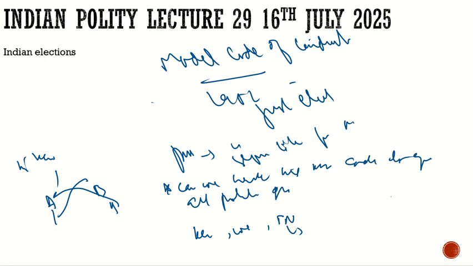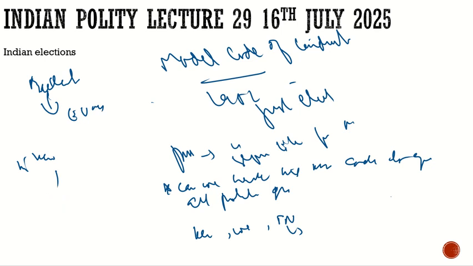Then the elections are finally conducted. Now, when elections are conducted, what are the various ways they can be conducted? Earlier we used to follow the open ballot system, and we also had the closed ballot system. This ballot system was replaced by the EVMs.